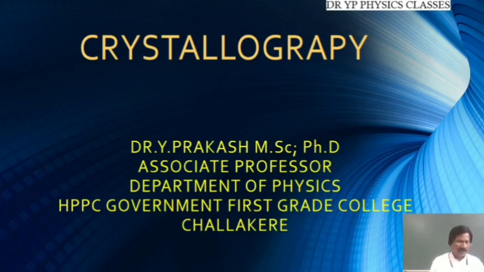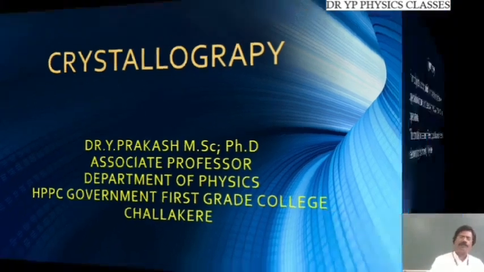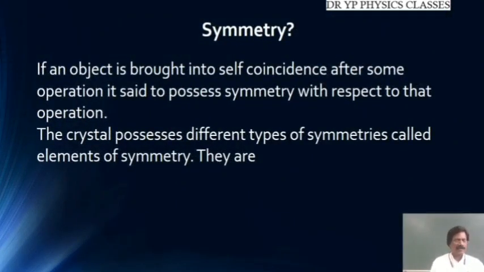Okay, and then we discussed the unit cell: what is meant by a unit cell, what is a primitive cell, what is a non-primitive cell, and what the unit cell parameters are. All these things we have discussed. And at the end, we also discussed the Miller indices, what Miller indices are and how to calculate them. I think all of you are well aware of these concepts.